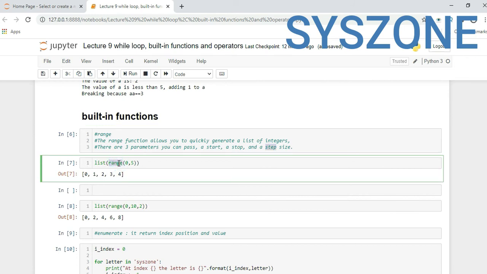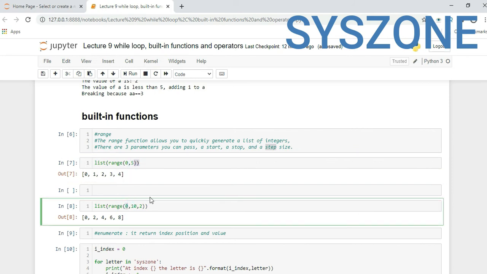So if you see here, if I want to generate values from 0 to 4, here the start position is 0 and the end position is 5, so it will always take minus 1. If it is 5, it will generate till 4, and after generating it we are converting it into a list. So 0 1 2 3 4 is the output of this code.